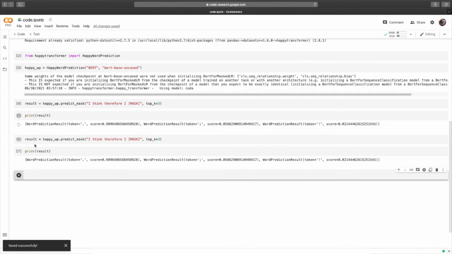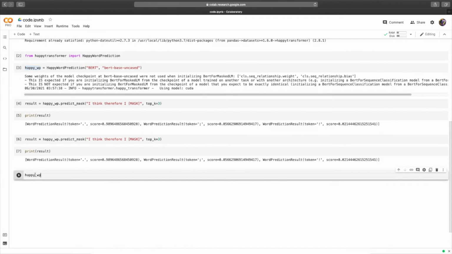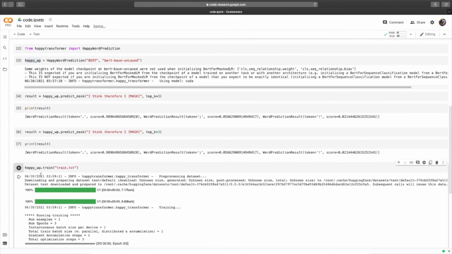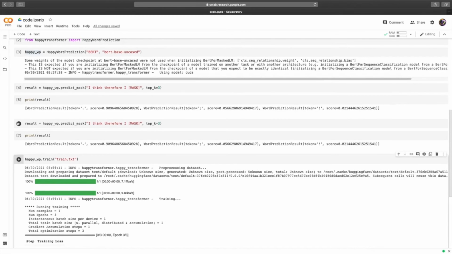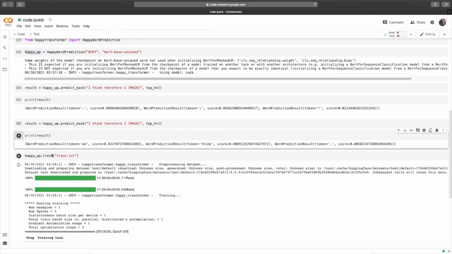And we only need to call one line of code to train the model, and that is happy_wp.train and then the name of the file. So in this case, simply train.txt. Let's hit run, and it trained almost instantly. So what happens when we rerun these 2 cells? We get "am" as the top result.